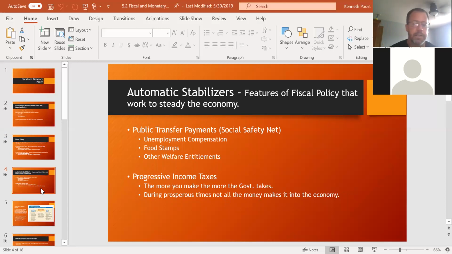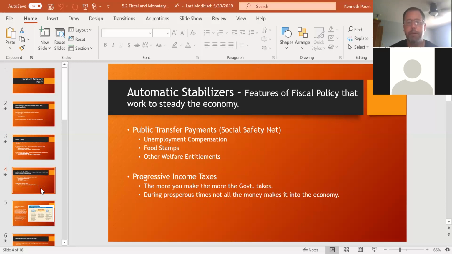Are there too many people that take advantage of some of these different welfare entitlements but don't really need them? Do people get stuck on the welfare entitlements, and maybe the government's role needs to be more trying to figure out how to get people out of the welfare entitlements rather than putting them into it? So we've got tons of political debates in this area as well.